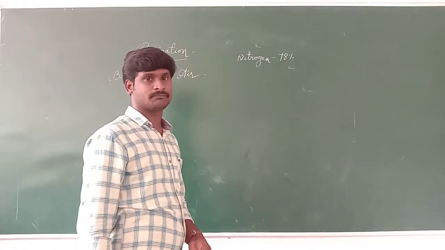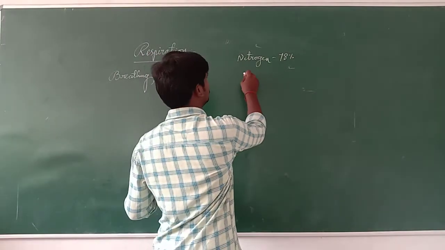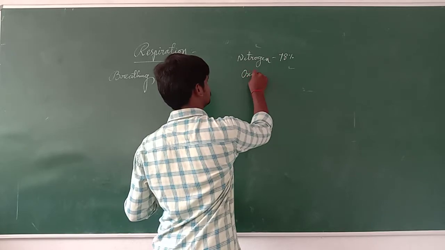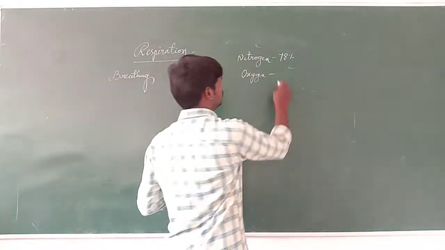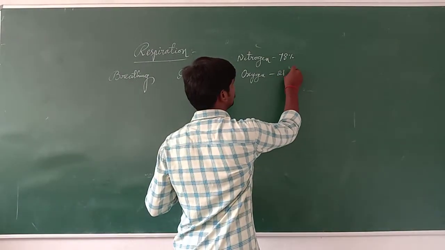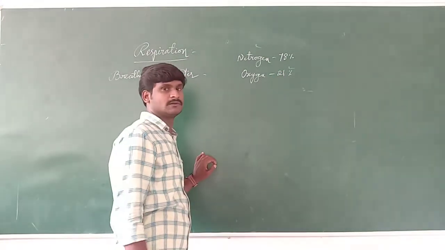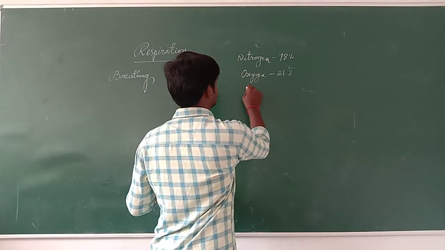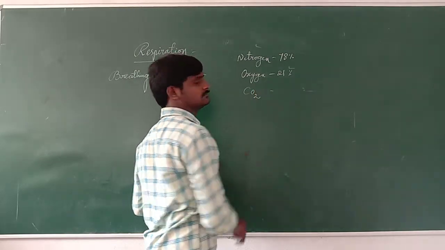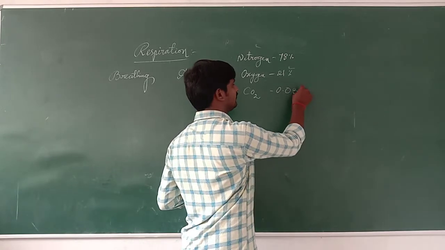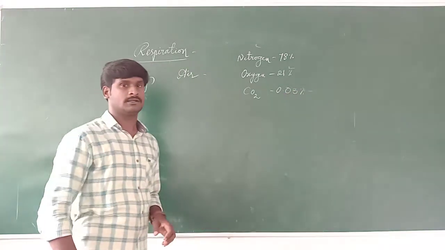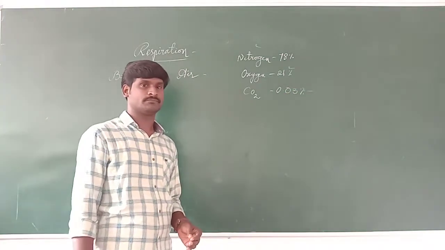Okay, and oxygen, 21% of oxygen we have. And carbon dioxide, 0.03% we have in our atmosphere.